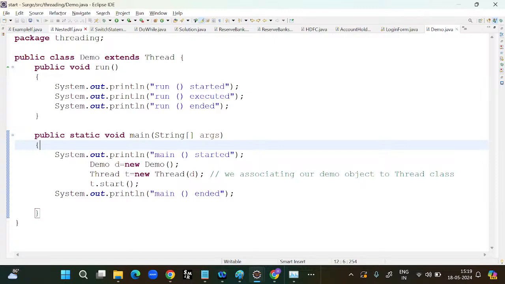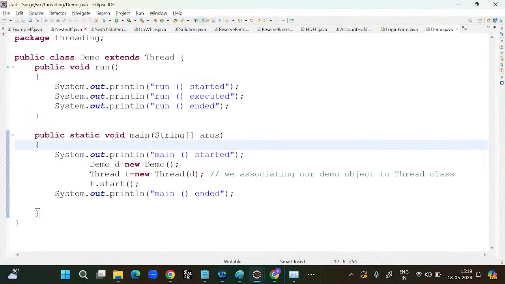So instead of that, we will use the thread concept, and you can execute within less time. That is the main advantage of going for the threading concept.